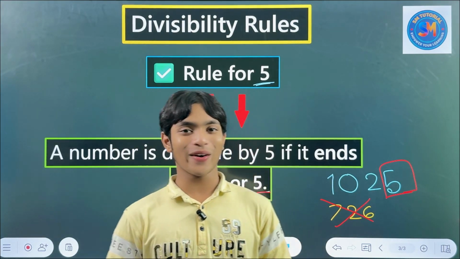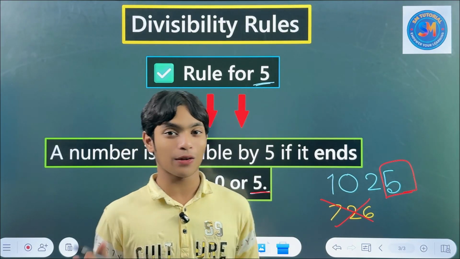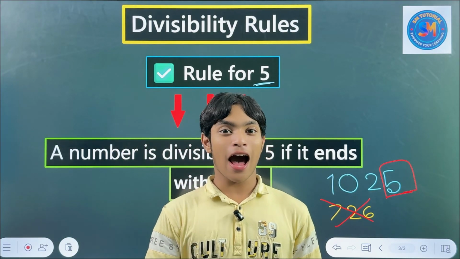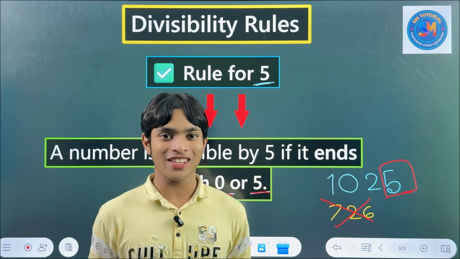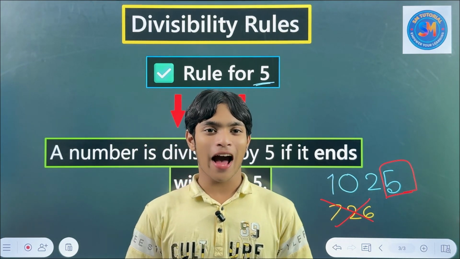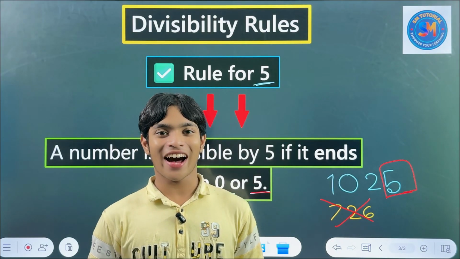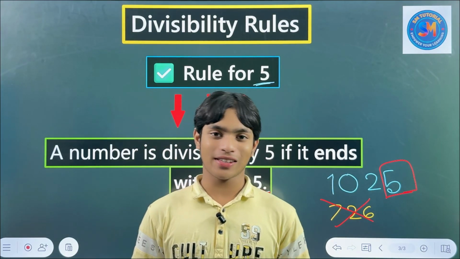So I think you all enjoyed this very much. So that's all for today. In the next class I will show you more examples, more divisibility rules. So today I want to end it here.